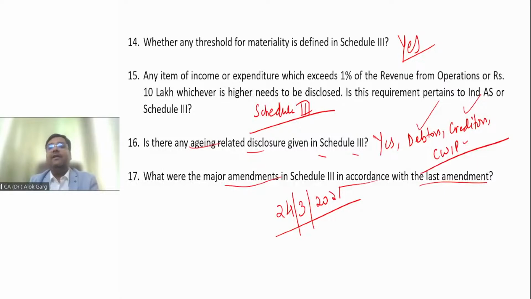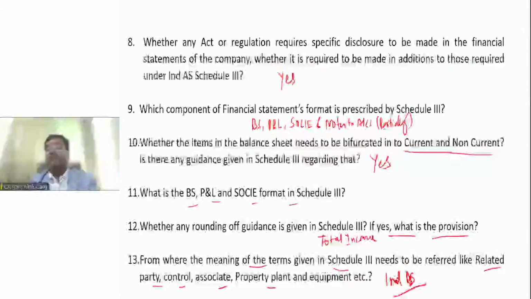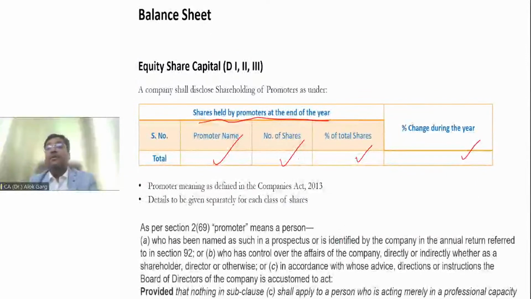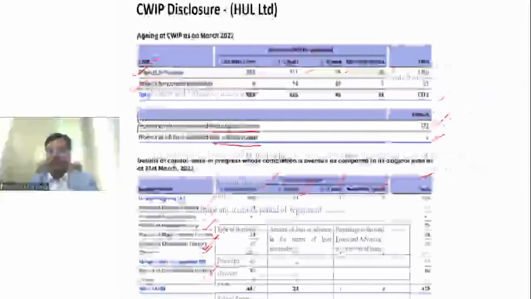I have covered everything from the Schedule 3 context, right? And from the major amendment perspective, I have covered rounding of provisions, I have covered ageing for debtors, creditors, and capital work in progress. I have also covered the disclosure of struck off companies, right? So I have covered everything with respect to these 18 questions, right? And of course I have covered the requirement of disclosure of promoter shareholding, irrespective of whether it is 0.01%, right? Right, friends?